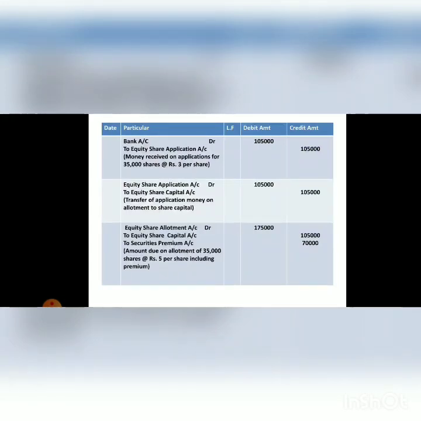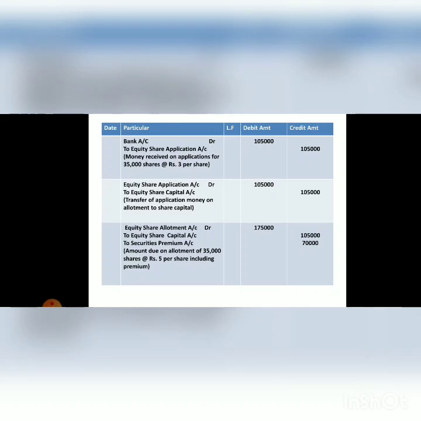So the first entry will be for receiving the application money. Bank account debit to equity share application account, and the amount will be 1,05,000. That is at the rate of rupees 3 per share on 35,000 shares.